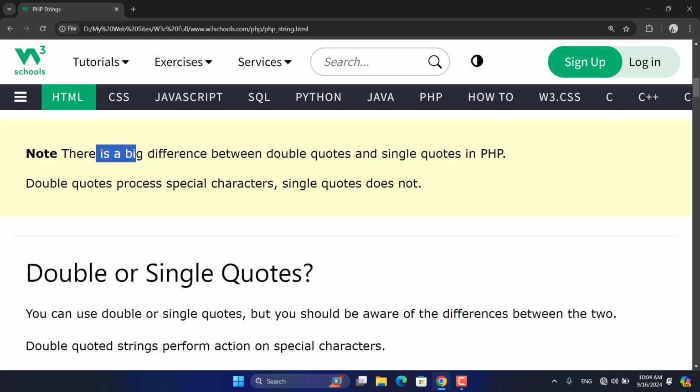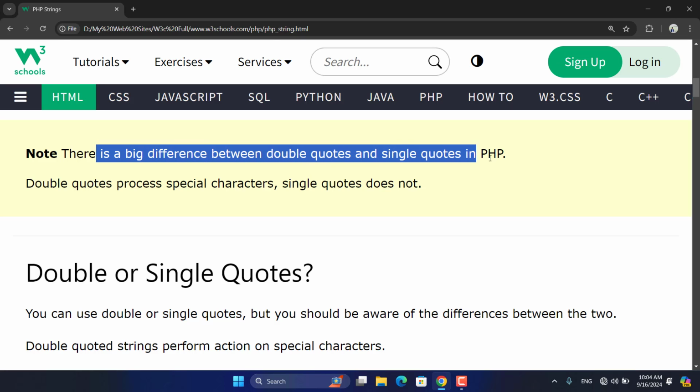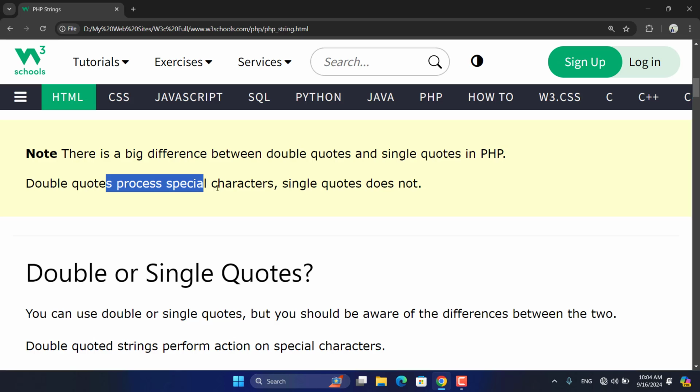There is a big difference between double quotes and single quotes in PHP. Double quotes process special characters. Single quotes do not. In double quotes, we can process special characters like backslash n or escape characters, but in single quotes we can't. In double quotes, we can format strings, print variable values, do mathematical calculations and comparison calculations. But in single quotes, we are not allowed.